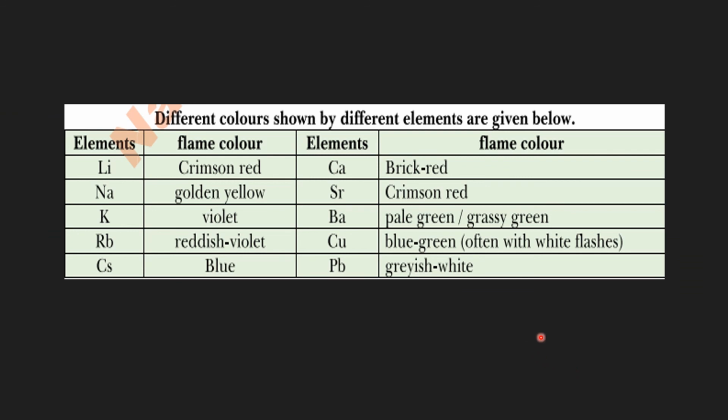The different colors that are produced by the flame test are given here. Lithium produces crimson red, sodium produces golden yellow, potassium violet, rubidium reddish violet, and cesium produces blue color. In the same way, calcium produces brick red, strontium crimson red, barium pale green or grassy green, copper produces a blue green flame, and lead produces grayish white. So you can see that all the alkali metals and alkaline earth metals give this flame test. Along with this, lead also gives this flame test.